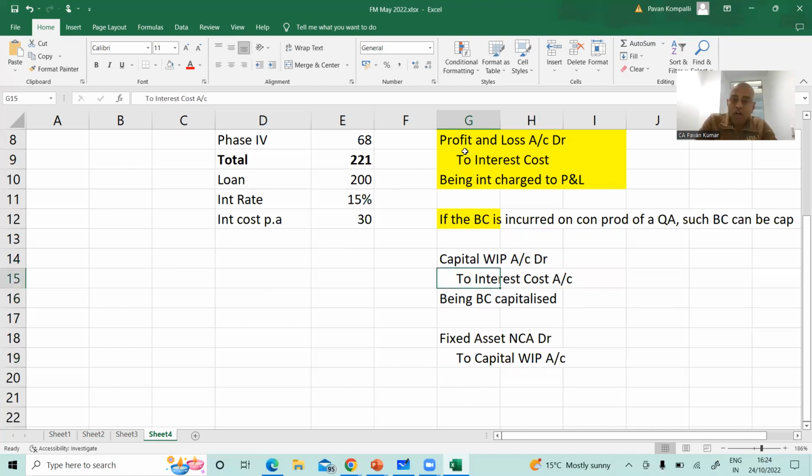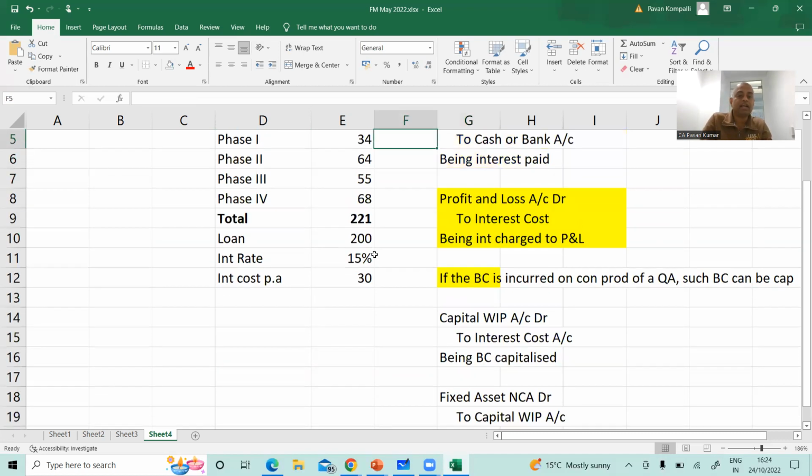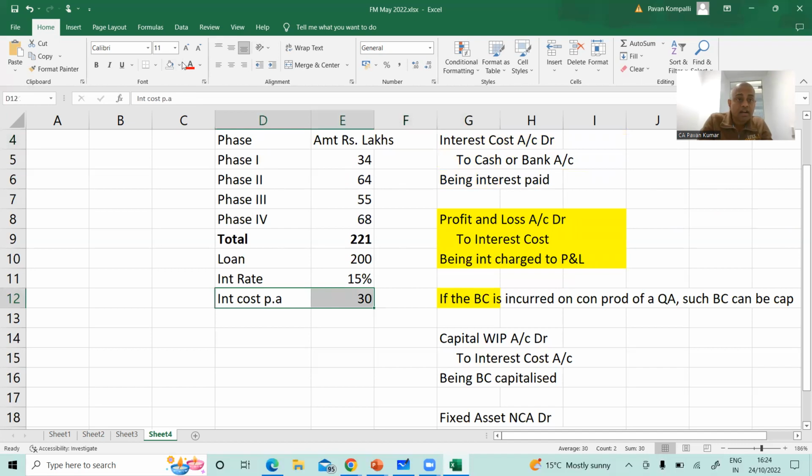So basically, this yellow shaded journal entry, without loss of generality, is the journal entry for expensing of interest to P&L. What is the exception? Capitalization. Borrowing cost, accounting standard 16, is all about this. Now, this company has incurred 30 lakh rupees of cost, out of which what can be capitalized? Pavan sir, can all 30 be capitalized? No, because phases 1 and 2 are complete during the year, so you can capitalize only proportionately.